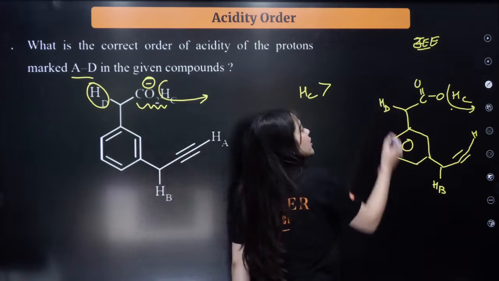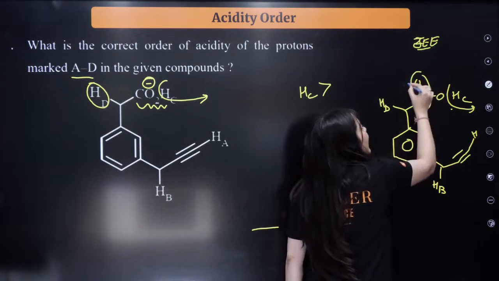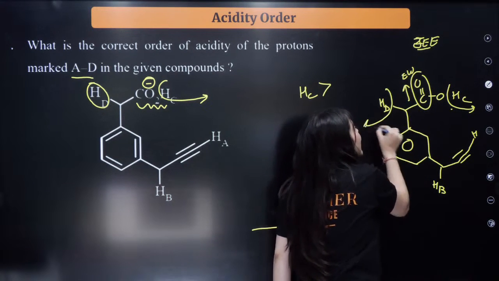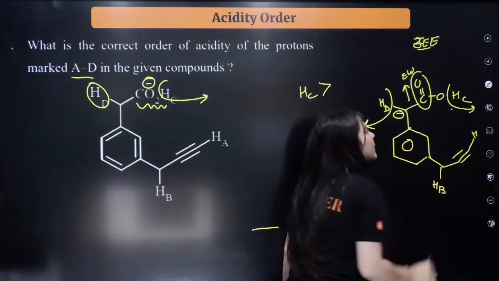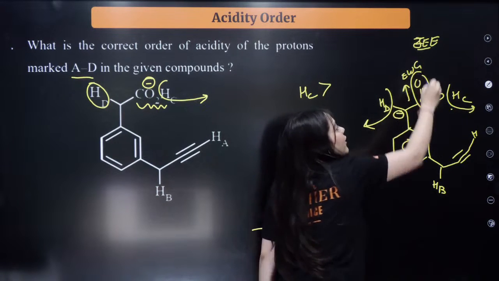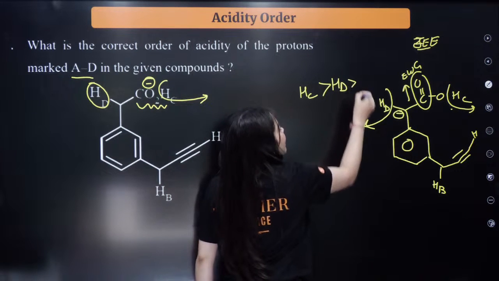Now, look at the HD over here. To which carbon is it connected? Right next to it is an electron withdrawing group, right? So, as soon as I take out HD, what will be left behind? A negative charge on this carbon. And this negative charge is stabilized by the electron withdrawing group over here. So, HD will be the most acidic after that.